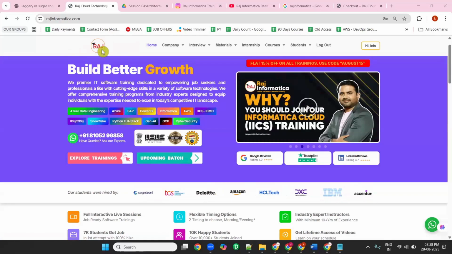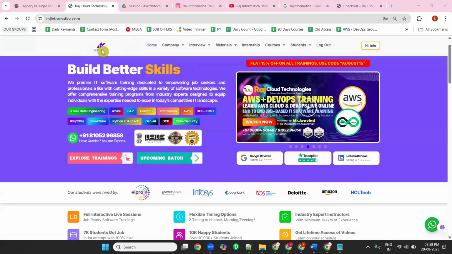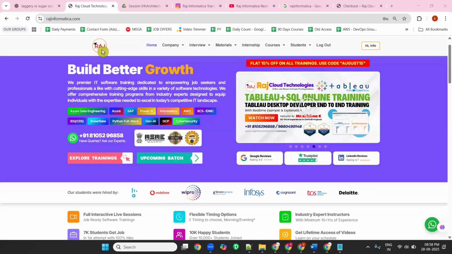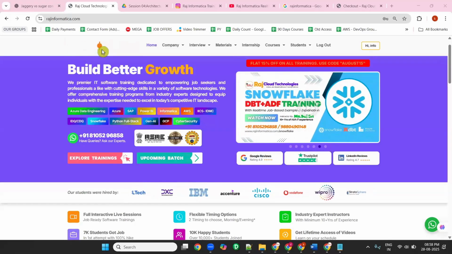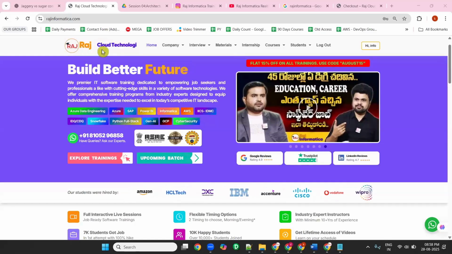Pallavi, your question is there. Sai Sri, have you answered this question? There is a question from Pallavi: can a fresher candidate handle projects that need 3 to 4 plus years of experience if they learn from your course?